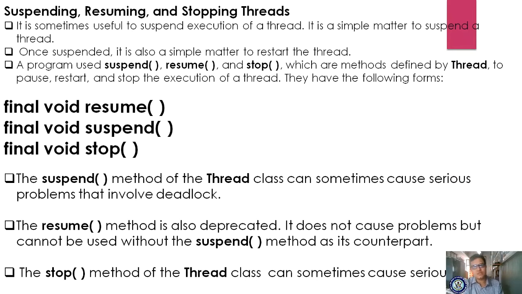Okay, let us see the general form of resuming, suspending and stopping a thread. Final void resume, final void suspend, final void stop. By using these methods, we make the thread temporarily stop, and whatever temporarily stopped thread can be started again. And if you are using the stop method, you are completely closing that thread. That thread has ended, there is no life after the stop.